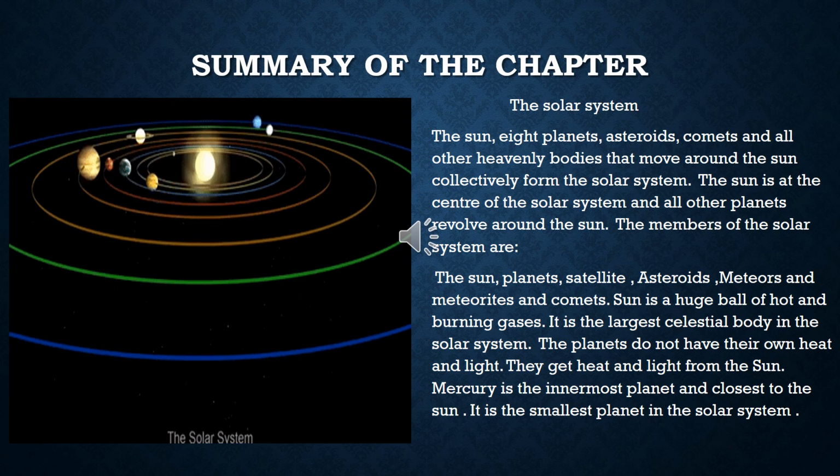Mercury is the innermost planet and closest to the sun, as you can see in the picture. Mercury does not have any satellite and it is the fastest moving planet. It is the smallest planet in the solar system, but the speed of its rotation is very high. Every planet has its own speed of rotating. This planet has a very high speed of rotation.